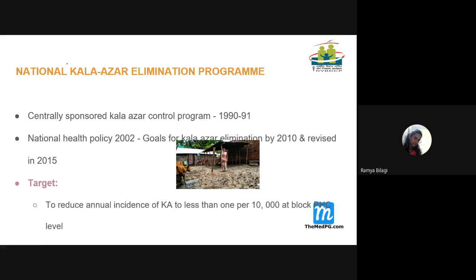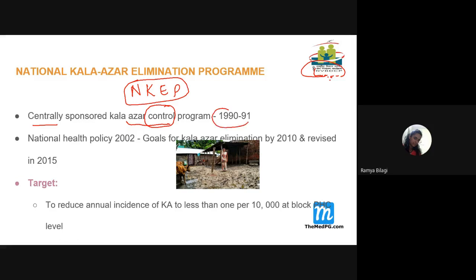Next. So this is all about leishmaniasis. Now let us see the National Kala Azar Elimination Program, NKEP. So what is this National Kala Azar Elimination Program? It is a part of the National Vector-Borne Disease Control Program. This point you have to remember. It is a centrally sponsored program. It basically started as a Kala Azar control program.